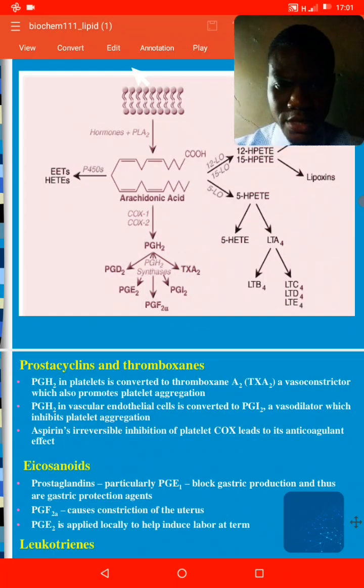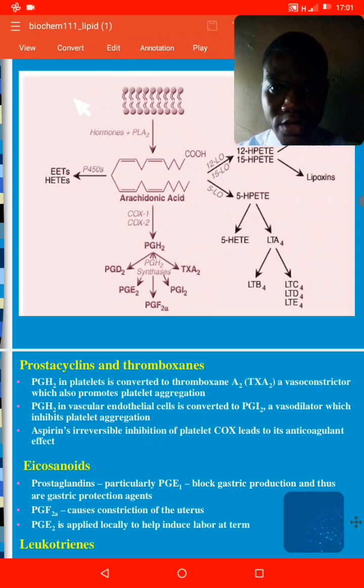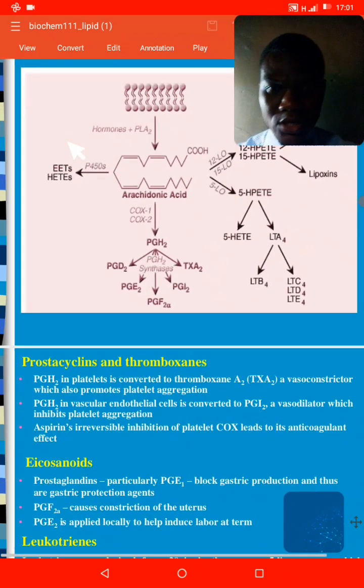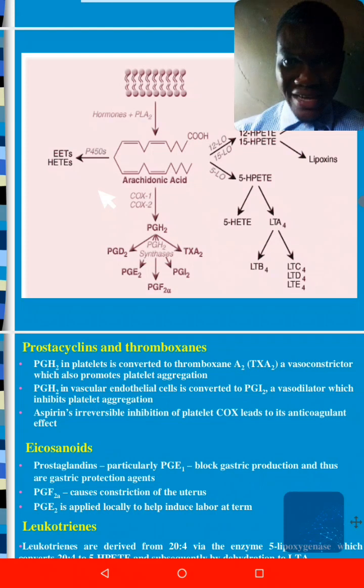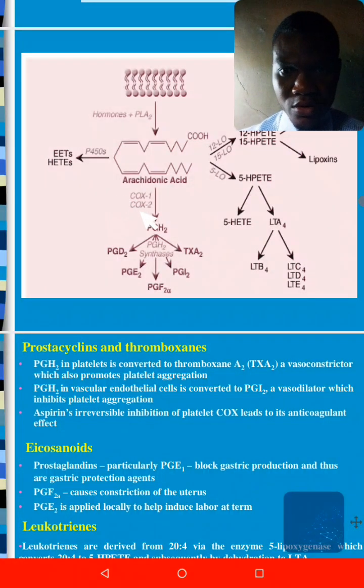For you to produce prostaglandin, you need a fatty acid which we call arachidonic acid. So follow me, arachidonic acid. When this arachidonic acid comes in contact with these two enzymes, either cyclooxygenase 1 or cyclooxygenase 2, it will produce a prostaglandin which is denoted as PGH2. So it is from arachidonic acid that you produce a prostaglandin. These enzymes are the ones that promote the production of prostaglandin within the body.